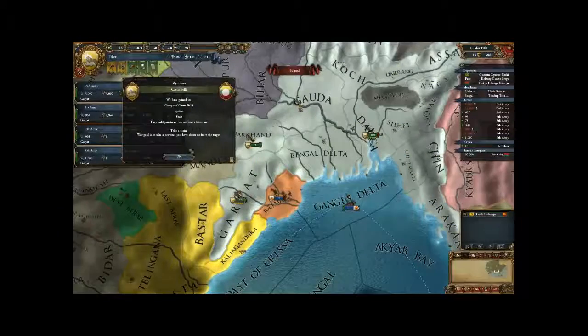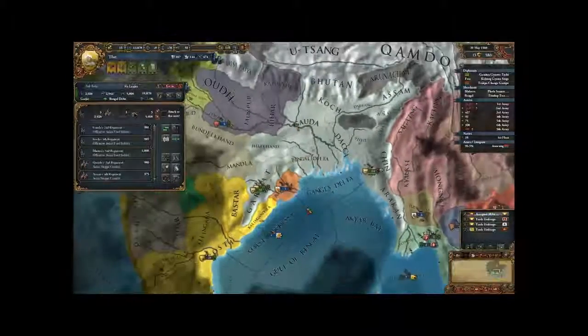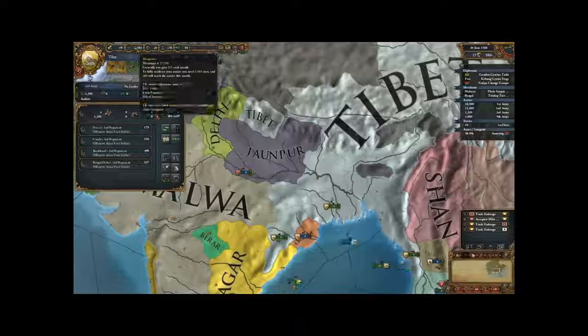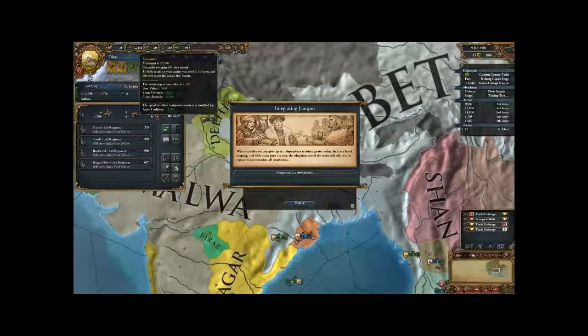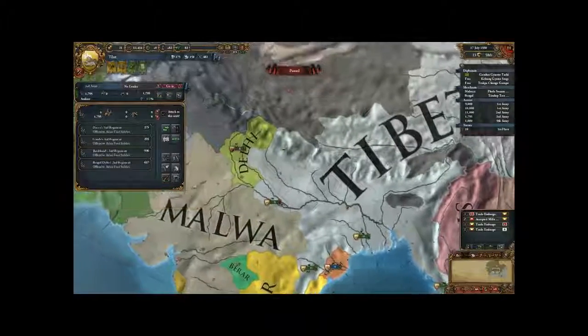Now we don't really need too many people over here, so let's split you in half and send half of you over to the Bengal Delta to avoid attrition. And our manpower is, okay, I'd say it's probably about halfway there. And we've integrated Jumper. Excellent.